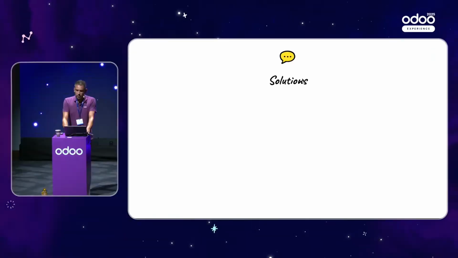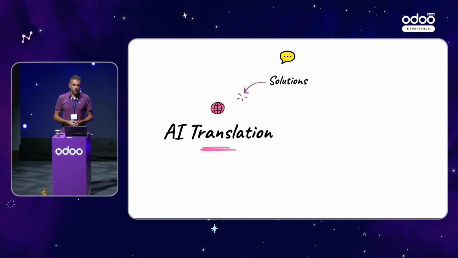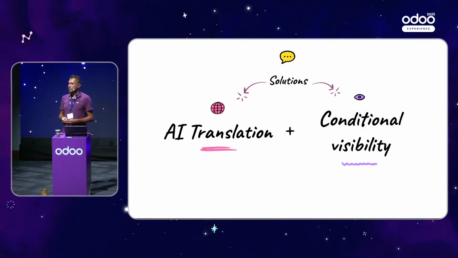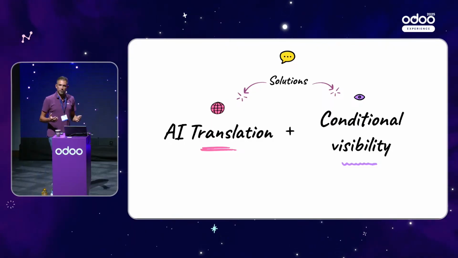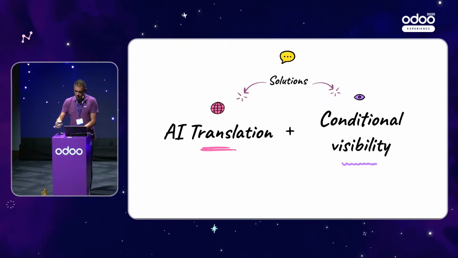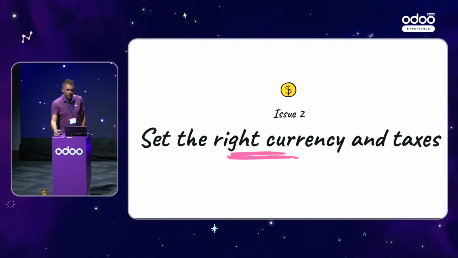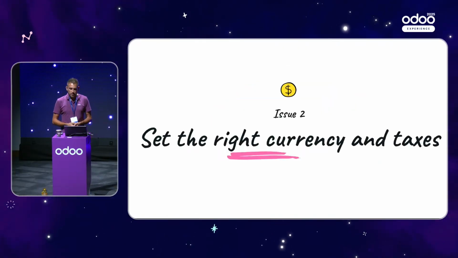So we have seen that thanks to Odoo, we are able to translate content thanks to artificial intelligence, and that we are able to display specific content to our German customers thanks to the conditional visibility. Great. But there are still some other issues to solve.